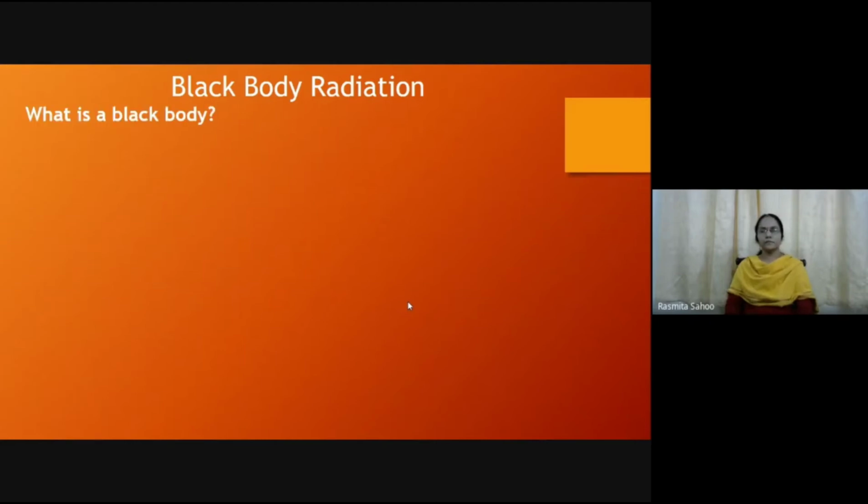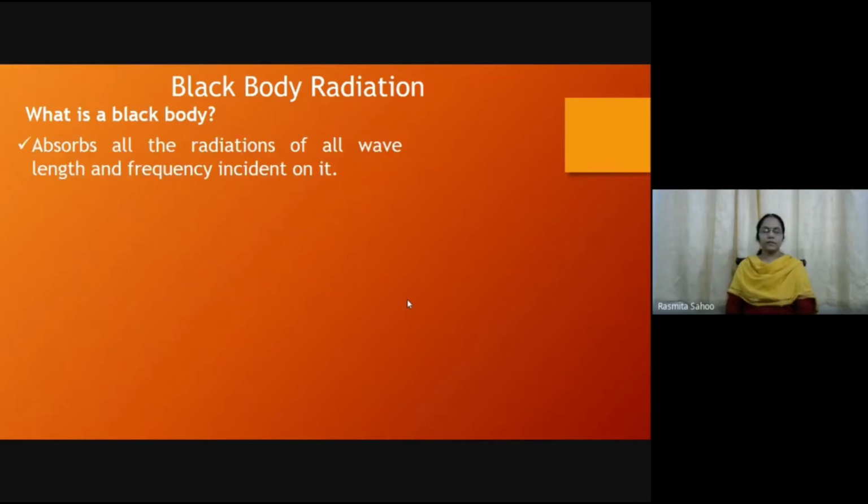Whenever light falls on any body, it will emit light. But a black body is a body which absorbs all the radiations of all wavelengths and frequencies incident on it. It is a good absorber and a good radiator. It will absorb a large fraction of the incident energy on it, and also when it radiates, it can radiate a large fraction of the energy.